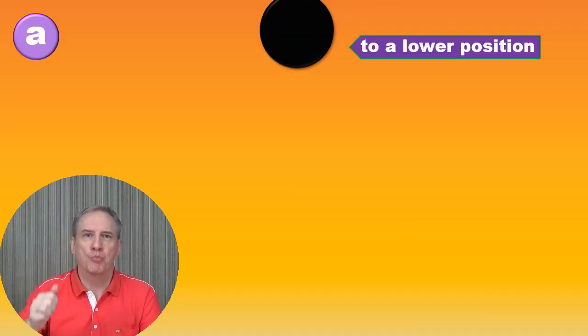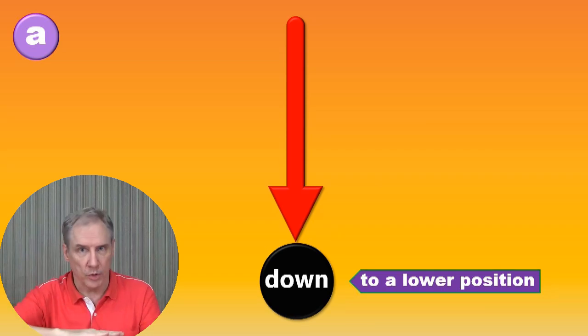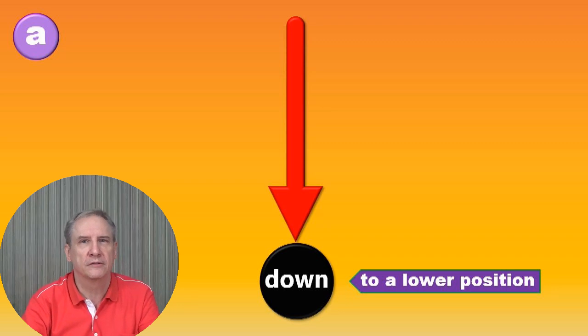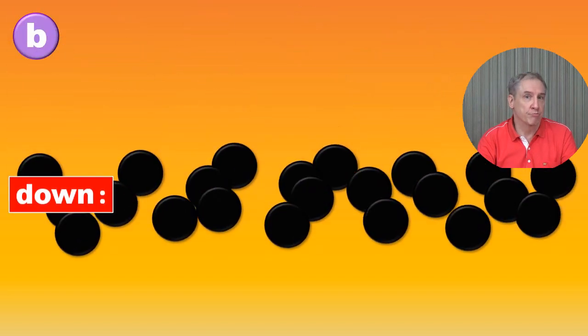Here is a review of the various ways to use down. A. Moving from a high position or amount to a lower one. We climbed down the mountain. The police are cracking down on illegal parking.